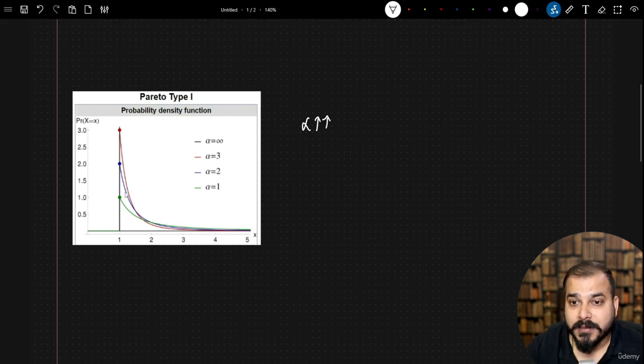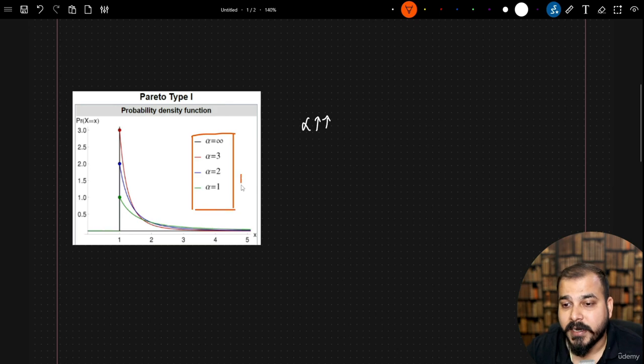Always remember, the types of Pareto distribution are specifically defined by this hyperparameter, that is alpha. As the alpha value keeps on increasing, the height of this probability density function will also keep on increasing. But at the end of the day, it will reach this line of 1, with respect to any random variable x present over here.